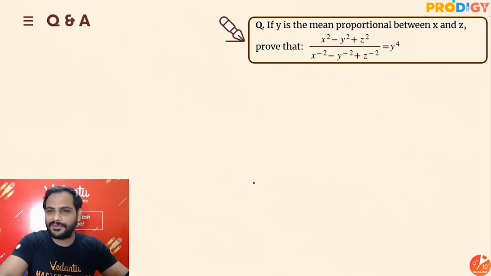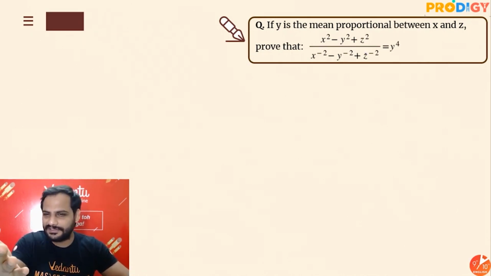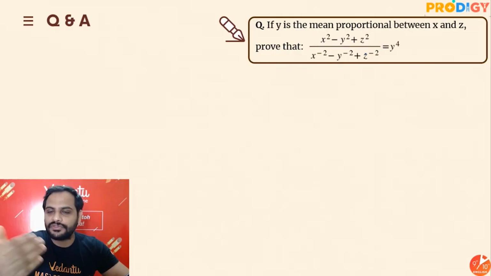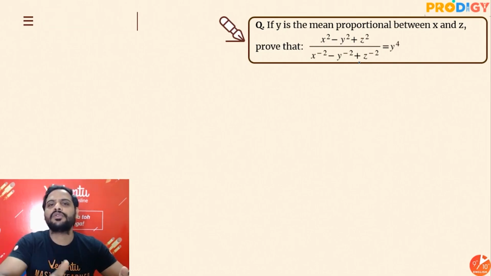But x square into z square is not satisfying this, right? So we need to do something. What else can we do? I can start simplifying LHS and try to go to RHS. That's what I can do. So that is what I'm going to do in this question also.